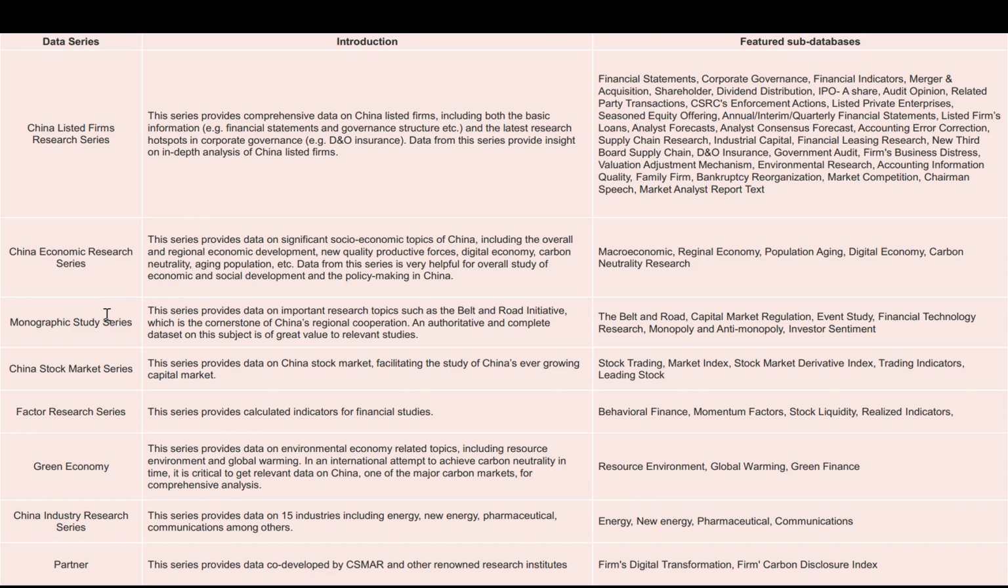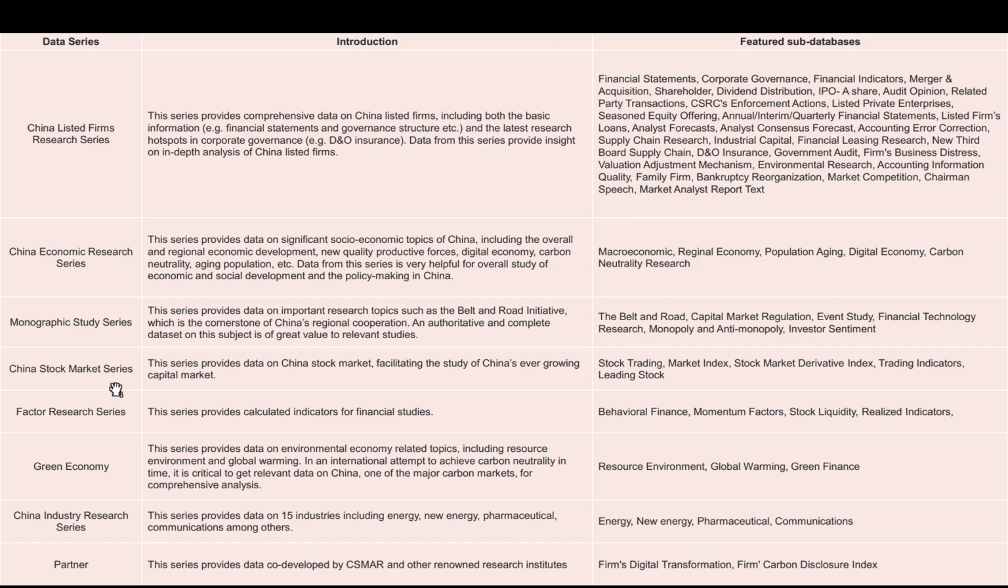Monographic study series also provides data on important research topics such as the Belt and Road Initiative, which is the cornerstone of China's regional cooperation. An authoritative and complete data set on this subject is of great value to relevant studies. For researchers in the field of finance, China's stock market series provides data on China's stock market, facilitating the study of China's ever-growing capital market.